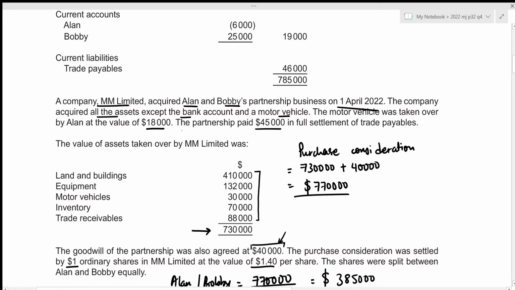So in this case, we can see that the purchase consideration was $770,000, and this did not include the value of the asset, which is $18,000. And then we also know that the partnership paid $45,000 in full settlement of trade payables, but the trade payables value according to our statement of financial position is $46,000, which means that we had to pay $1,000 less in order to settle this trade payable. So we can term it as the discount that we received for trade payables, which is kind of like an income. So the total amount we got in settlement could be the purchase consideration, the asset taken over, and then the discount received on trade payables.